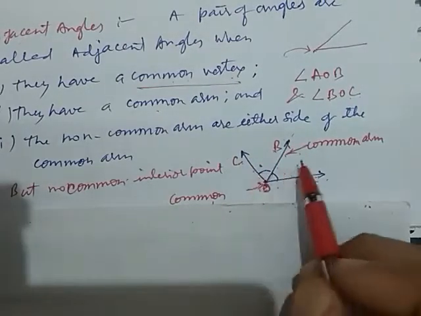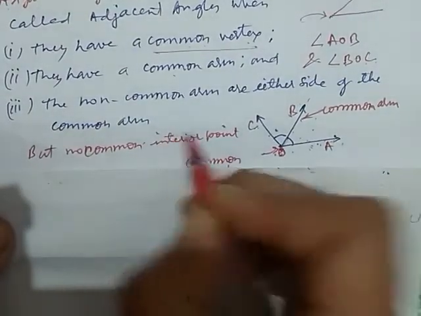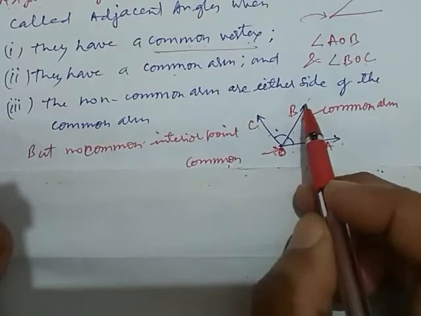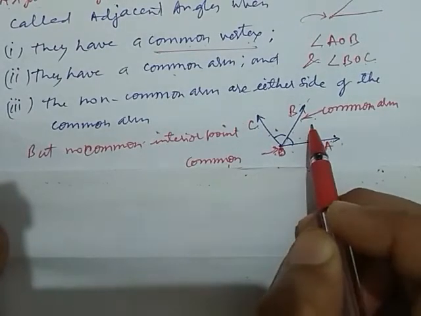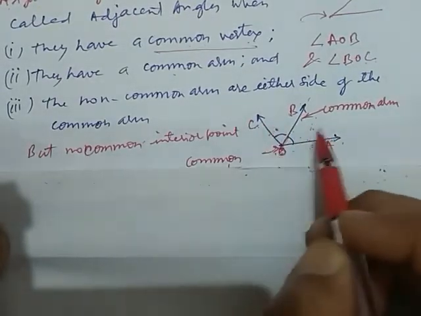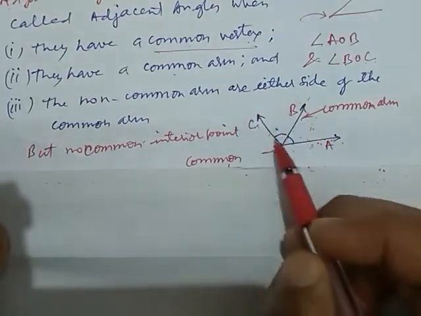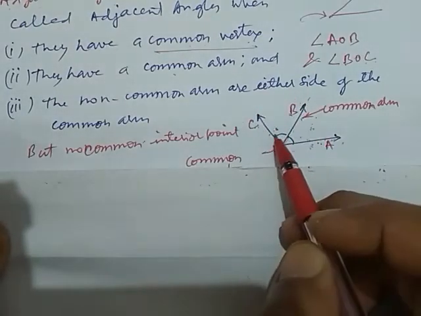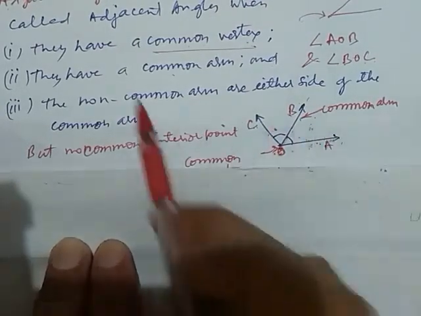This means there is no common interior point. Here we can check in any angle there is a point; we can take a point. Here we take this point and here we take this point, but they are non-common. If we take any point inside the angle, it will never be common when they are adjacent angles.